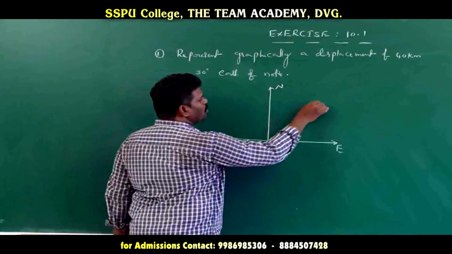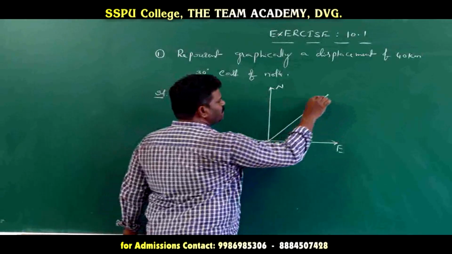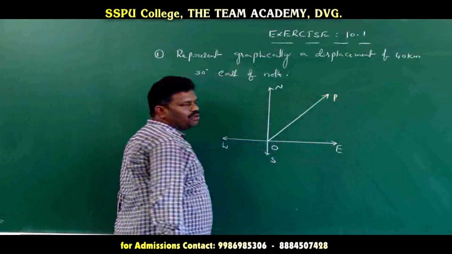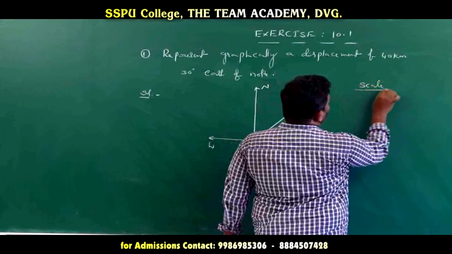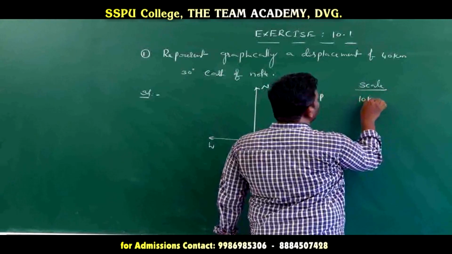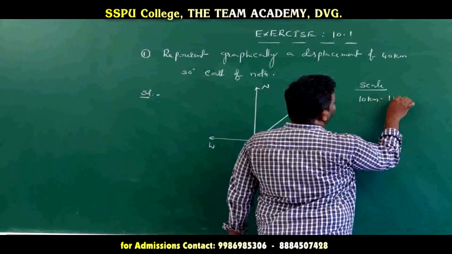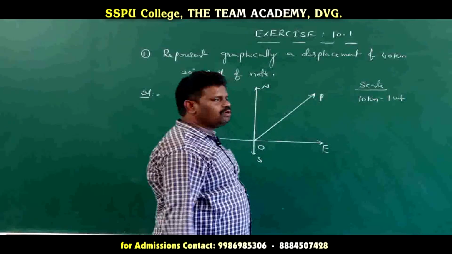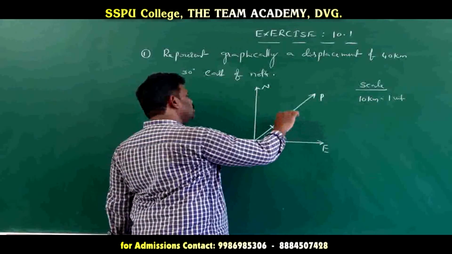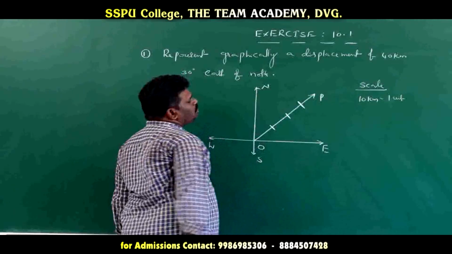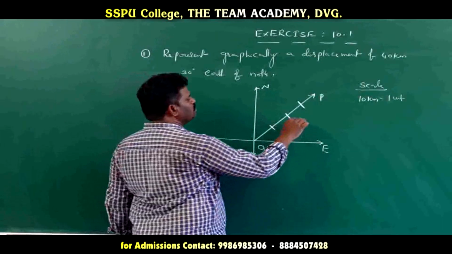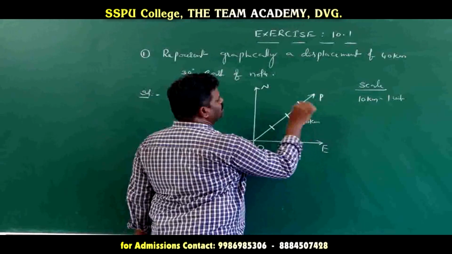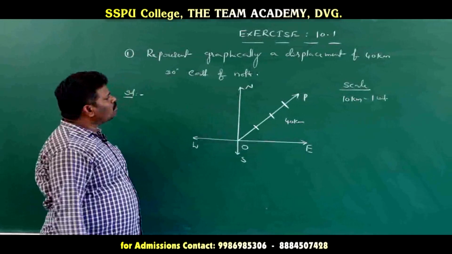If we want to draw one position vector, call it P. Here we consider the scale 10 kilometers equal to 1 unit. If we divide this into 4 units, each unit is 10 kilometers, and the total is 40 kilometers.